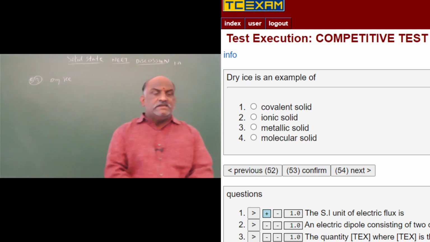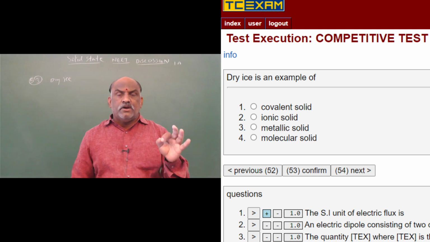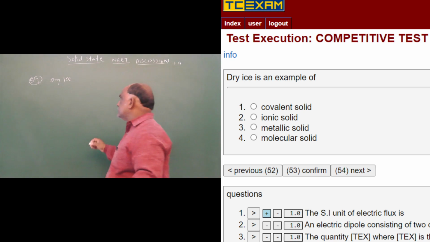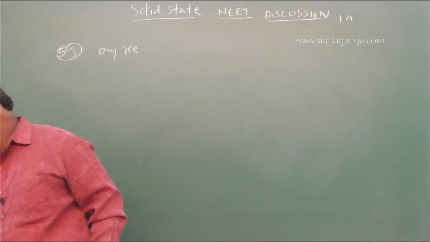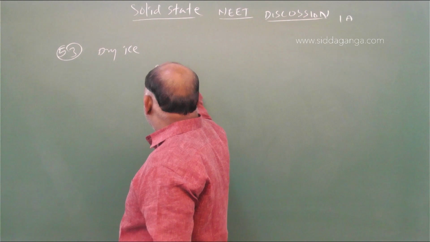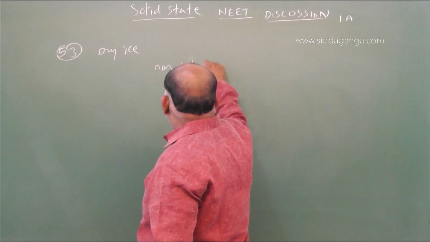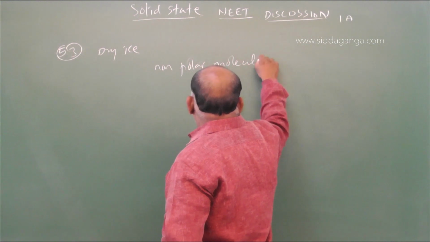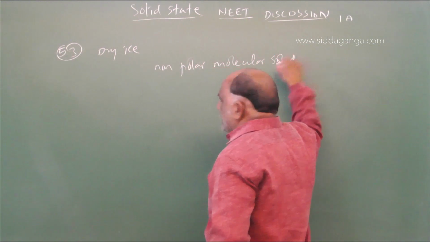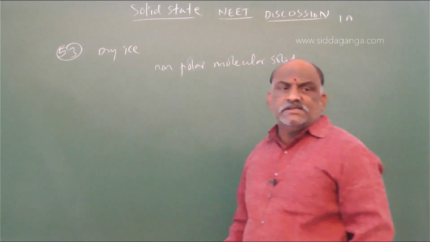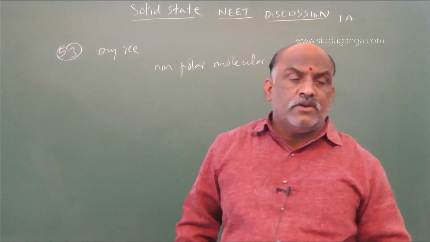So here dry ice is an example of a molecular solid, non-polar molecular solid. Dry ice is an example of non-polar molecular solid.